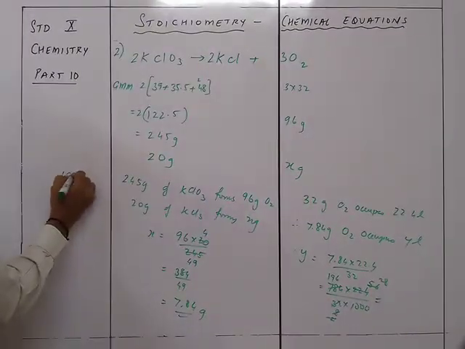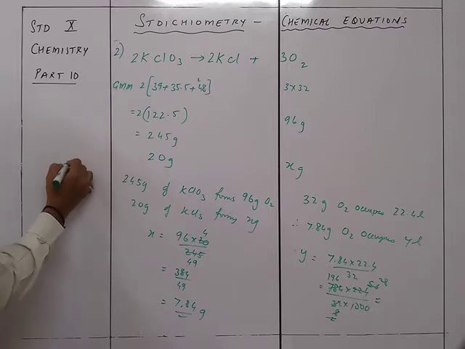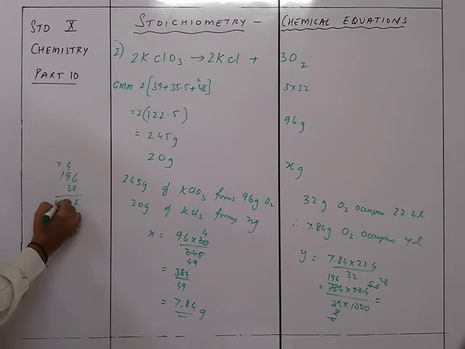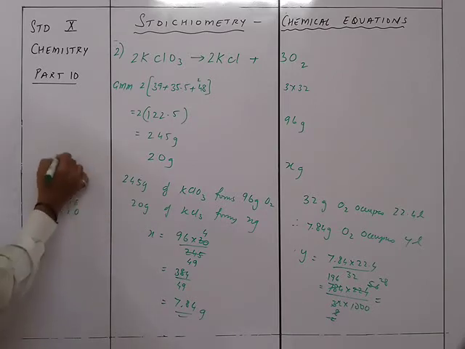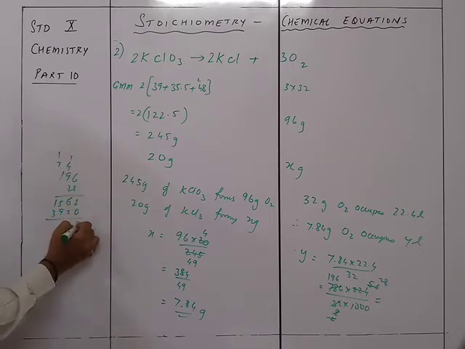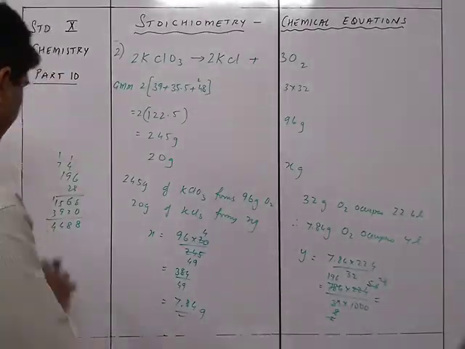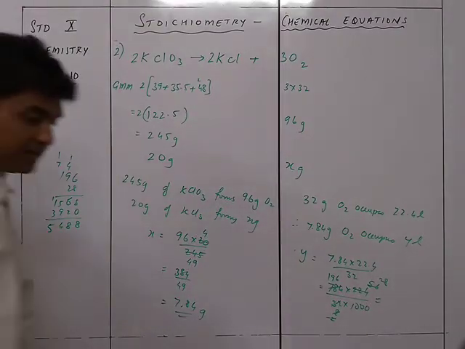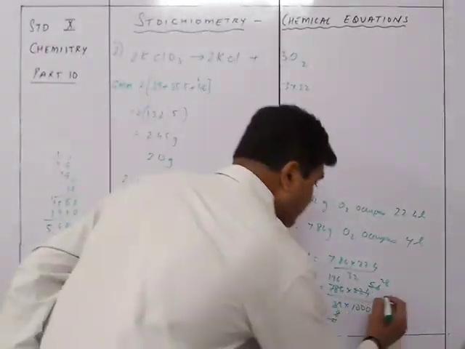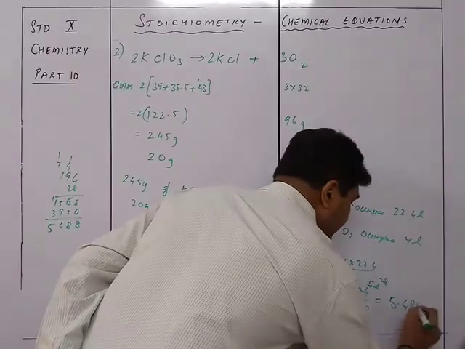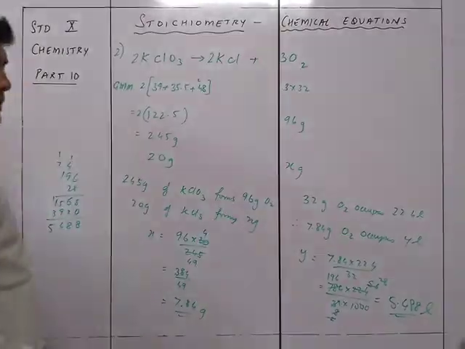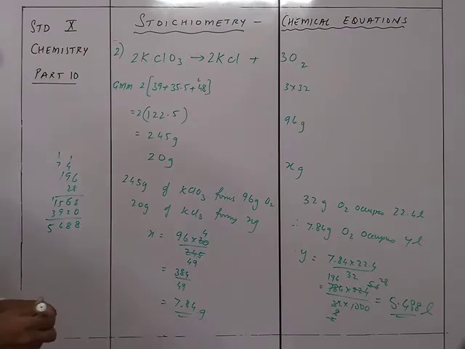So it is 196 upon 28, 48, 72, 76, 8.15. This is 0, then it is 12, 18, so 19.2 and 3. So there will be 8, 8.4, 4.4, 5.488. So that is equal to 5.488 liters. Okay, that's the answer for sum number 2.